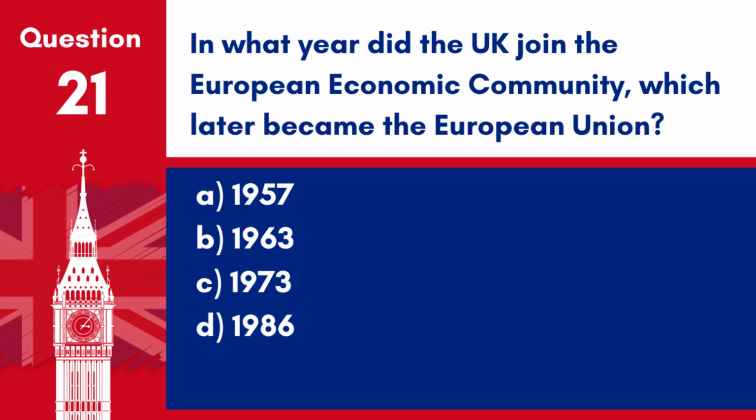Question 21. In what year did the UK join the European Economic Community, which later became the European Union? A. 1957. B. 1963. C. 1973. D. 1986. Answer: C. 1973. The UK joined the European Economic Community, which later became the European Union, in 1973.